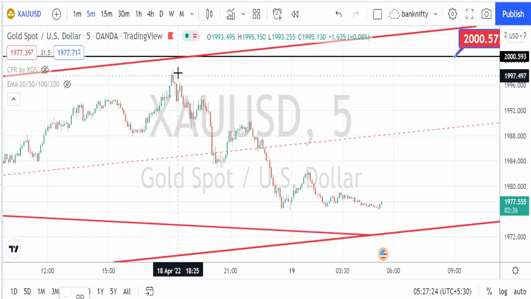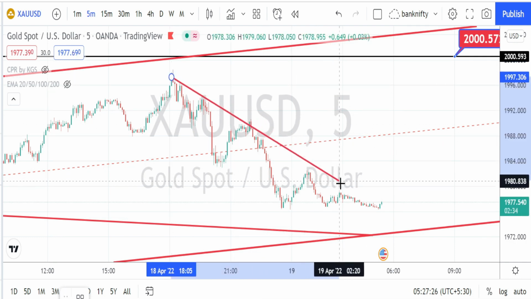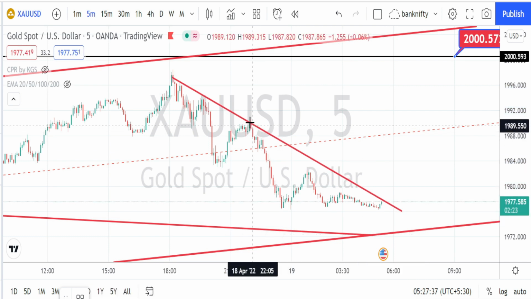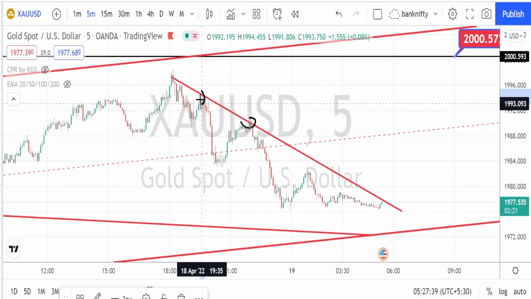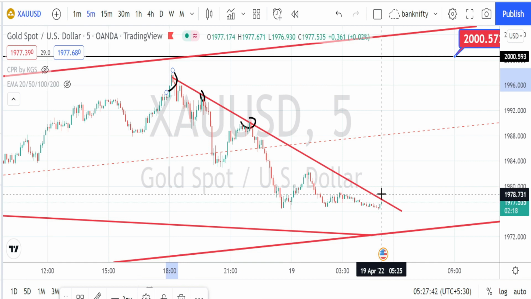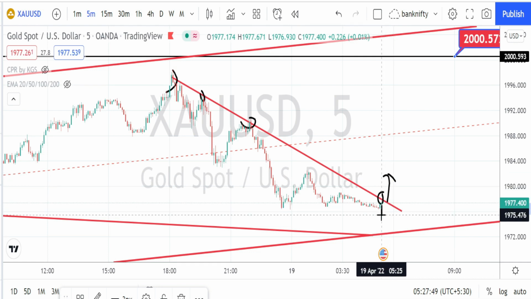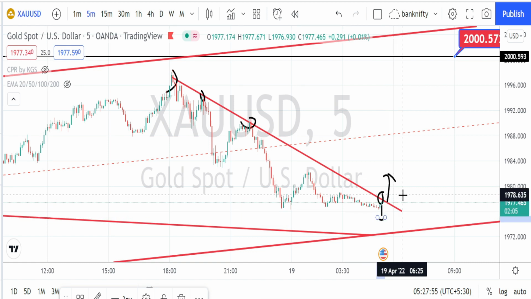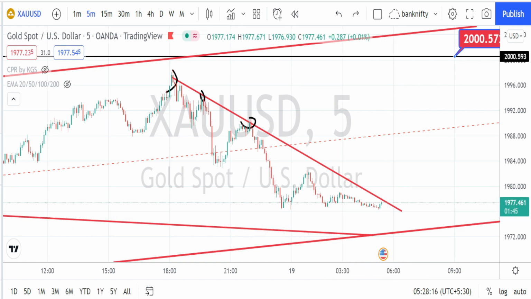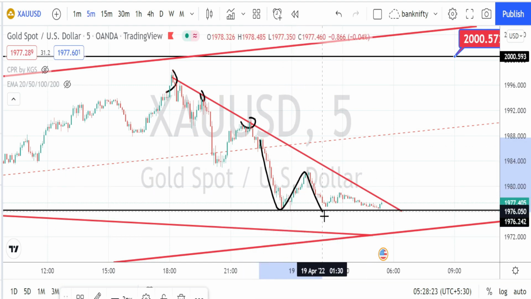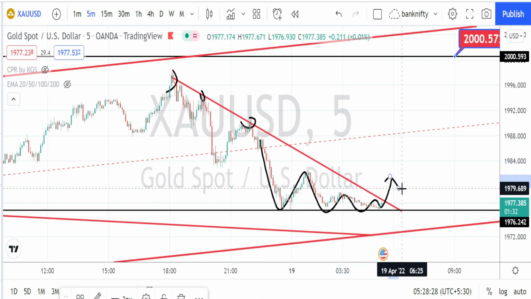When we look at the trend in 5 minutes time frame, I'm drawing a trend line over here. We can clearly notice that previously this resistance line was respected, and currently the price action is testing this resistance line. Wait for the price action to break this resistance line or to bounce back from this resistance line, based on which you can take trades on the direction it gives a breakout. When we draw the support line also, we can clearly notice that it is actually forming into a triangle pattern. Soon we can expect a directional breakout from this triangle pattern.